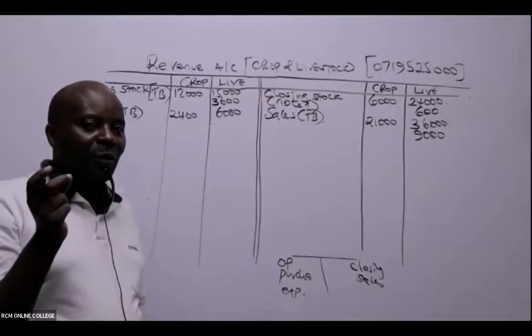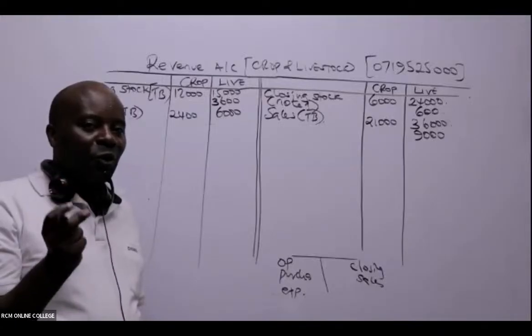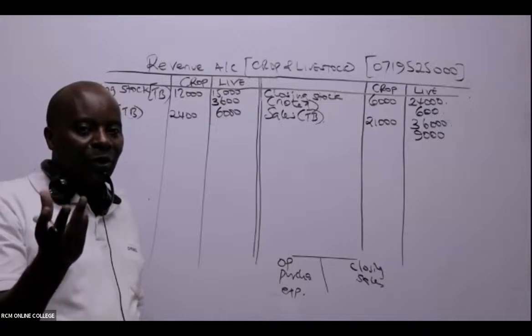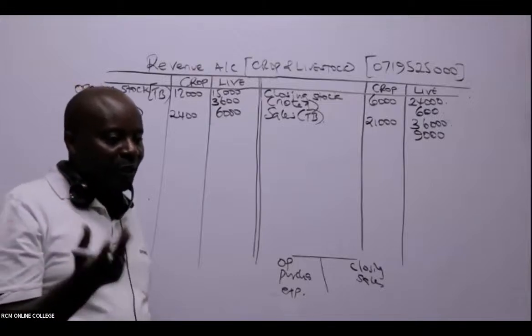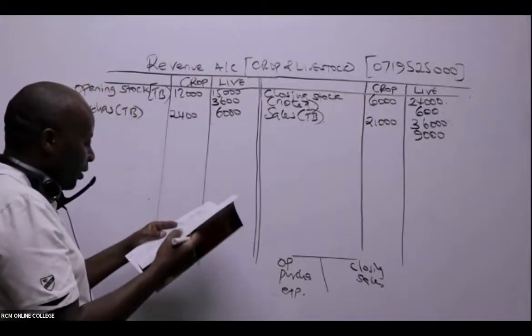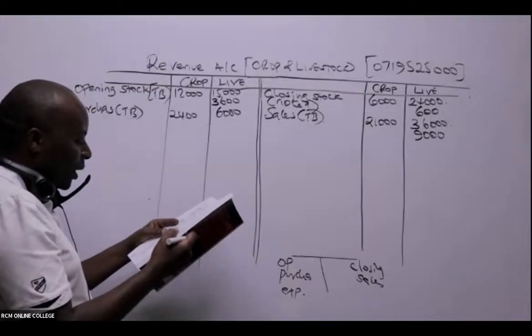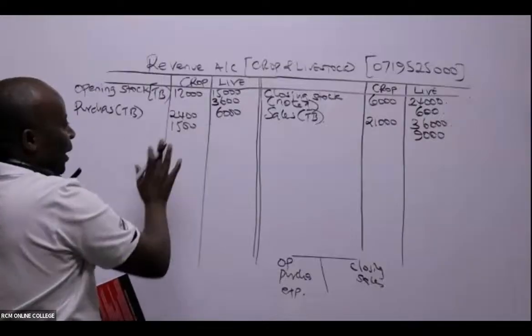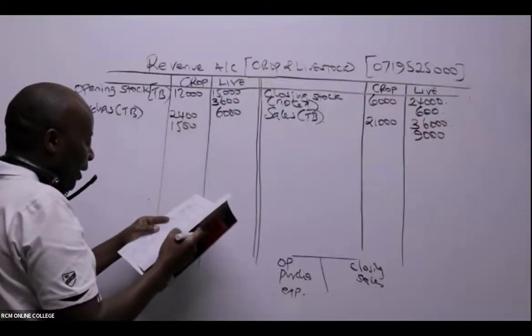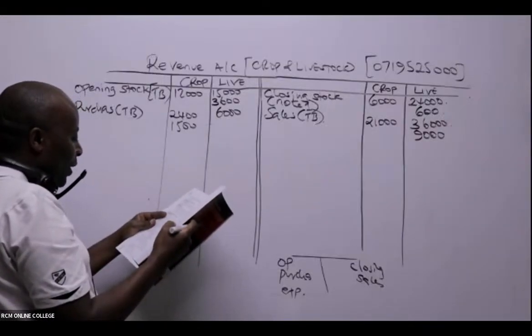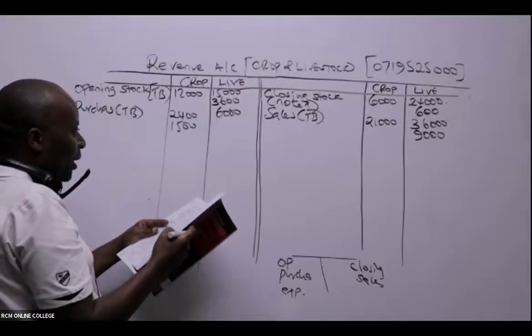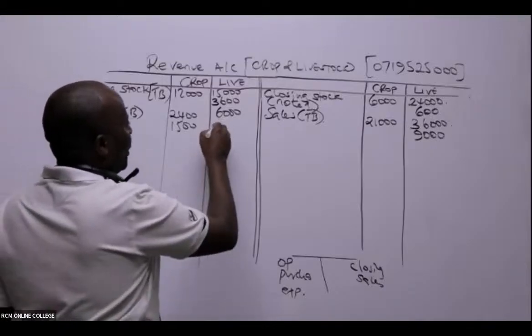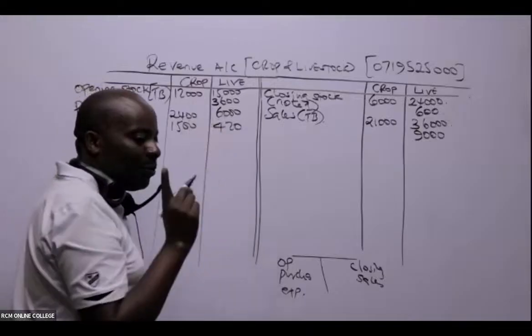We normally put fertilizer on crops to stimulate and enhance their growth. So fertilizer, in this case, we can see 1,500. You don't have to write anything else, just leave it like that. So 1,500. And then, ladies and gentlemen, we have livestock feeds, 420. You are making very good progress.